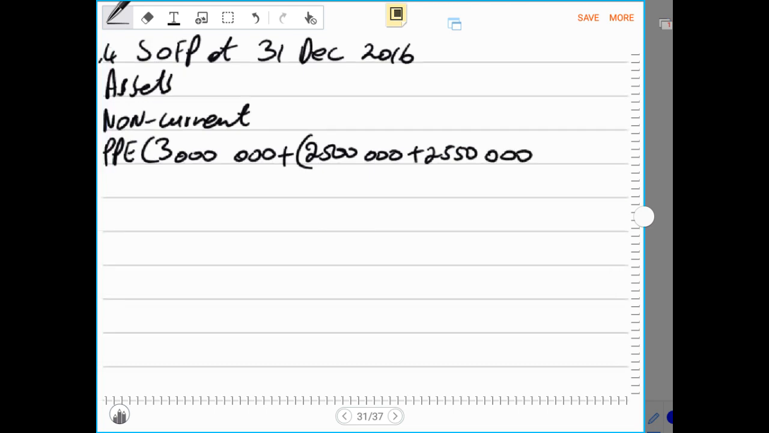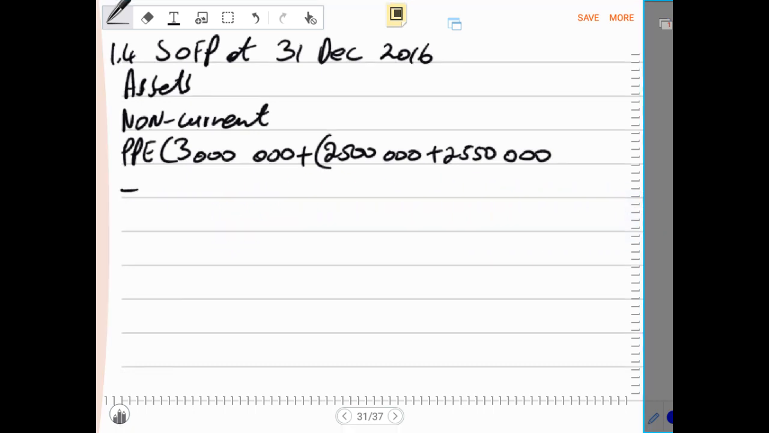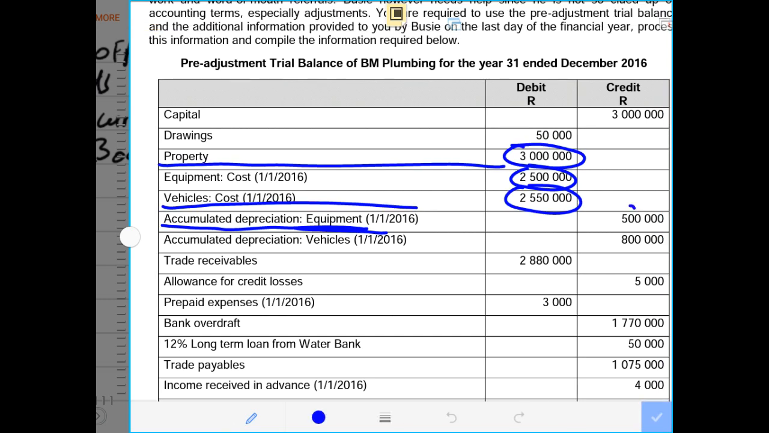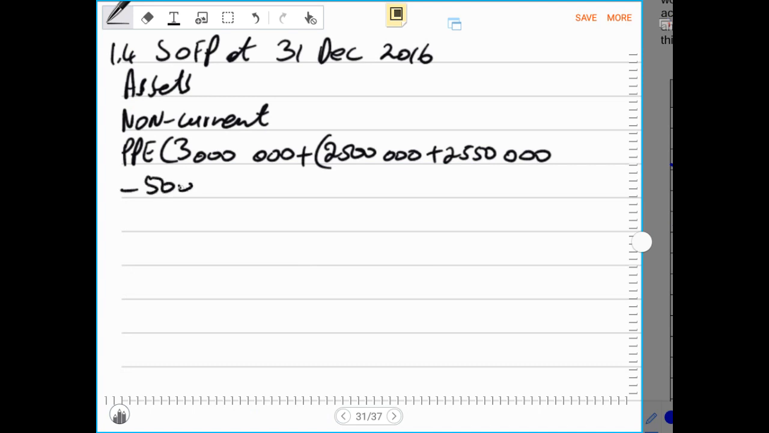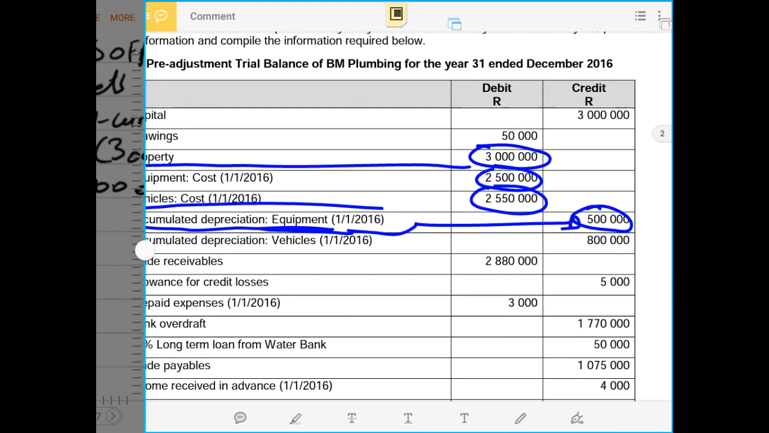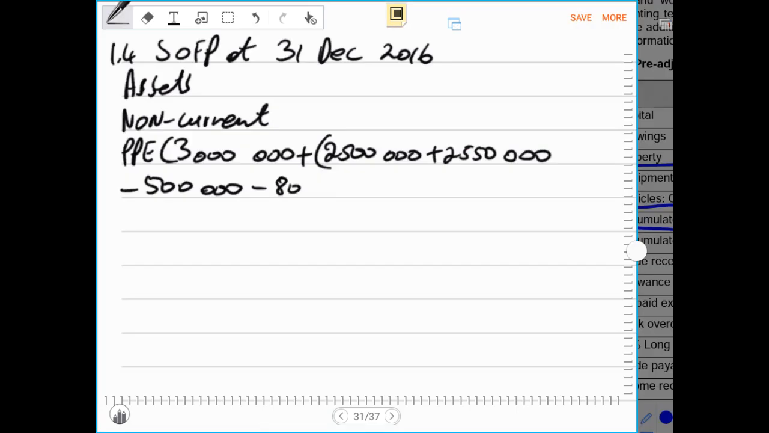Then after, we have to subtract the accumulated depreciations that are already given in the trial balance. And here we are given the accumulated depreciation on equipment, and that accumulated depreciation on equipment is given to be 500,000 rands. Then we record what is given, because accumulated depreciation reduces the value of the asset. Then after, we also subtract the second accumulated depreciation, which is for the vehicles, at 800,000 rands.